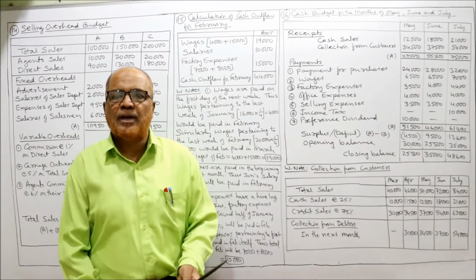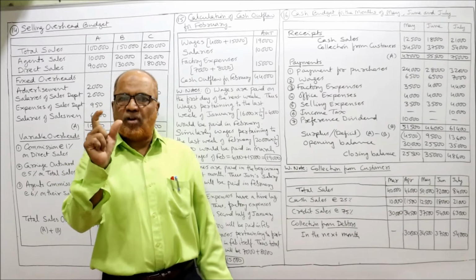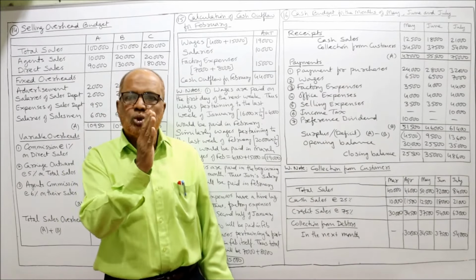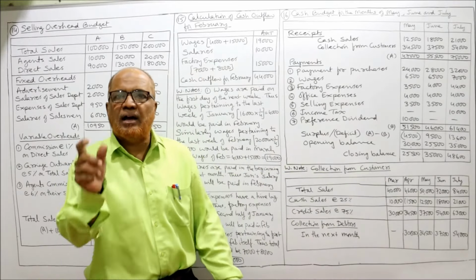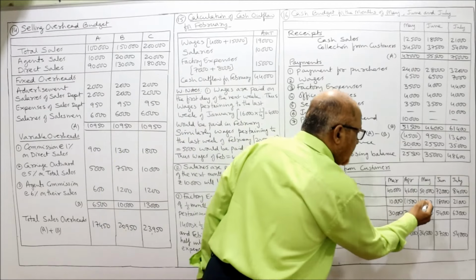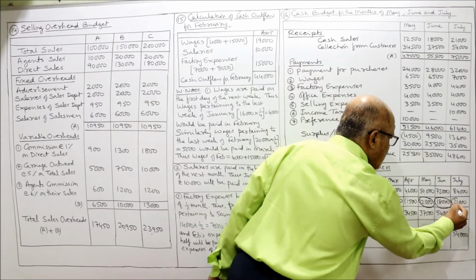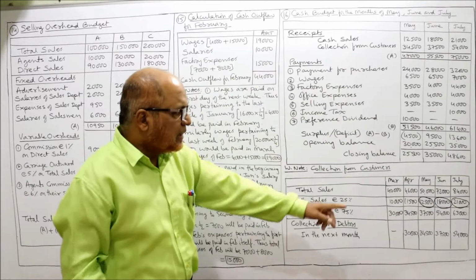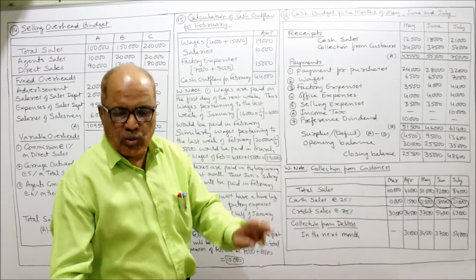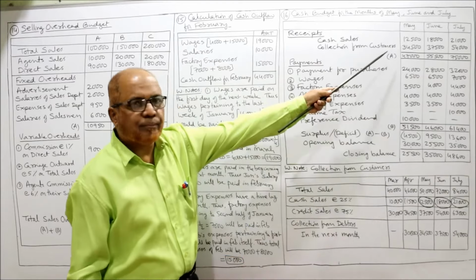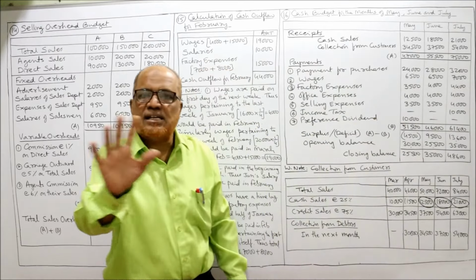I have bifurcated. Now I require cash sales, and I want cash sales only for the months of May, June, July. Here cash sales are there for all the 5 months. I don't require 5 months. I want only May, June, July. So the cash sales are 12,500, 18,000, 21,000. These are the three cash sales of May, June, July. These amounts I am taking here. Cash sales completed.